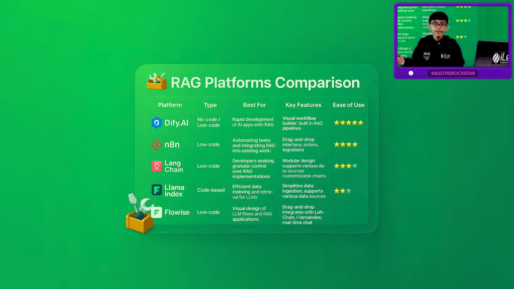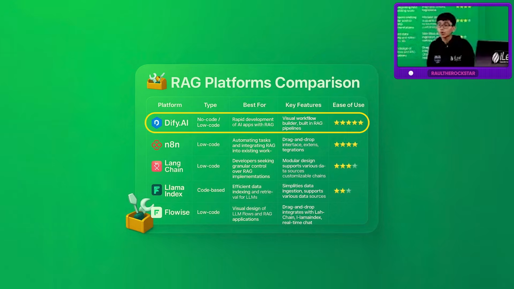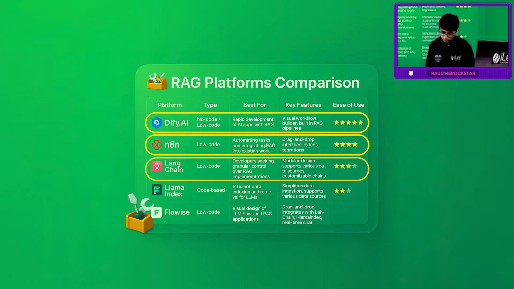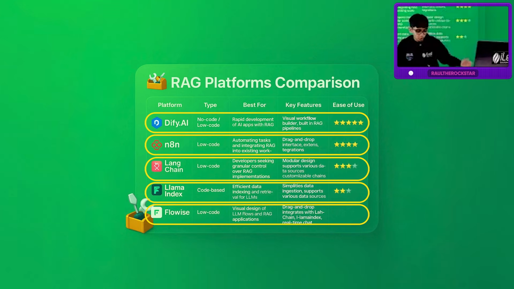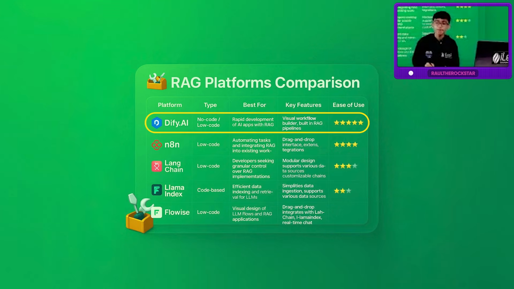Now to do RAG, okay, you can use Dify, n8n, LangChain, LlamaIndex, Flowise. Okay, these are some programs and frameworks that you can use for RAG. Now, Dify is literally no code. You don't have to do any coding. n8n, a little bit of code. LangChain, a little bit of code. This is full code based. Now, for every one of you, I would suggest Dify, right? You can build RAG stuff and a lot of stuff, it's really easy to use.